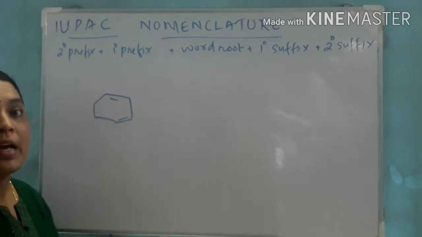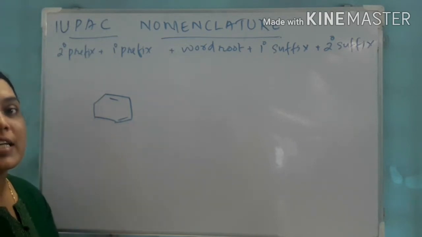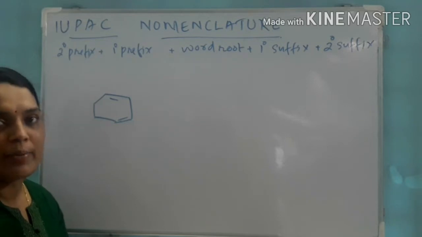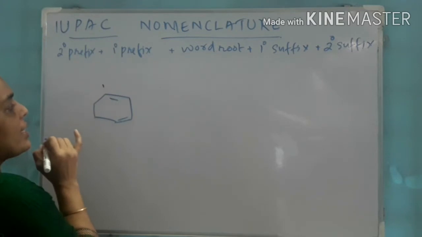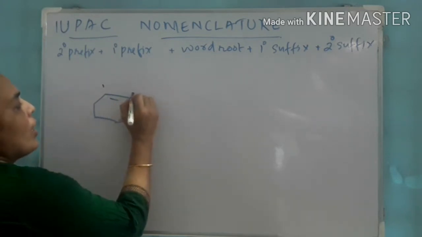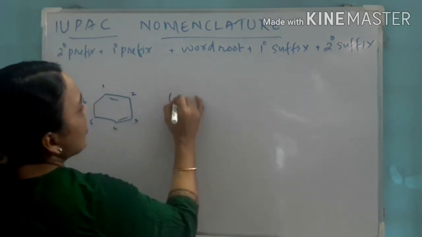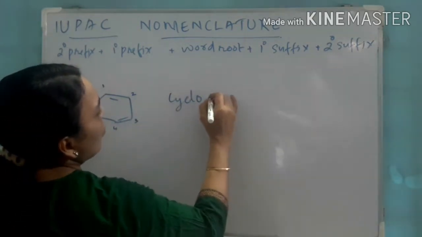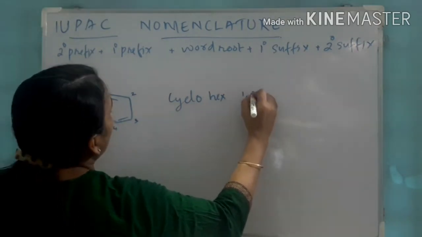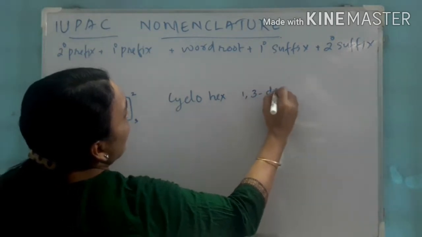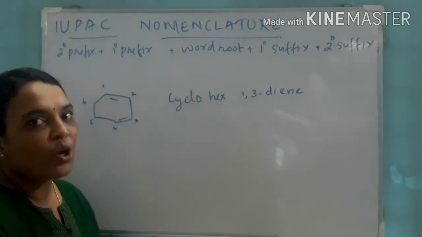So it is ENE. But not one double bond. There are 2 double bonds. So it is diene. So we have to specify the position. So one of the double bonds should get the least number. So let us start from here. 1, 2, 3, 4, 5, 6. The name becomes cyclohex 1, 3 diene. Is it correct? So no.